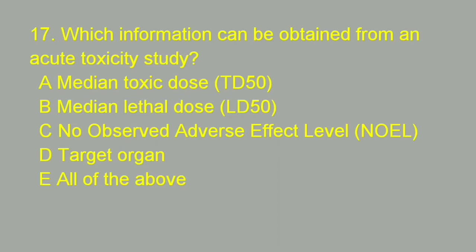Next question is, which information can be obtained from an acute toxicity study? Option E is right. Median toxic dose, median lethal dose, no observed adverse effect level and target organ.